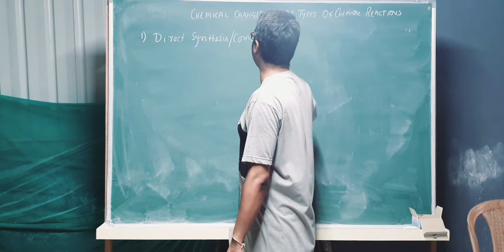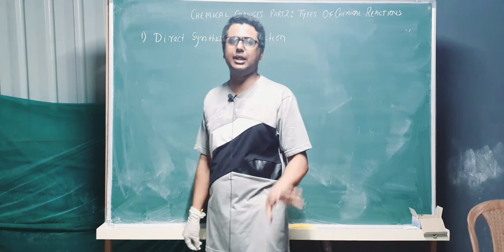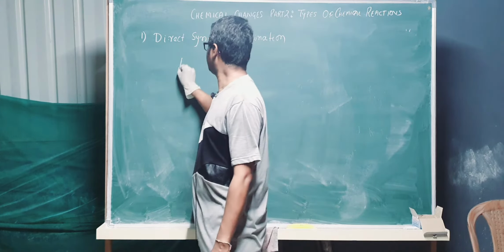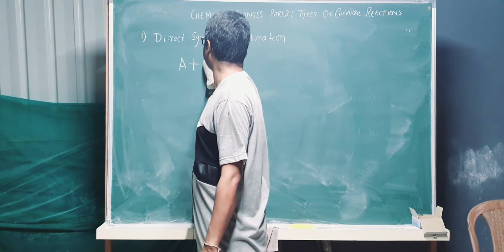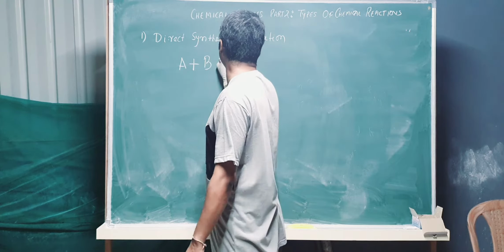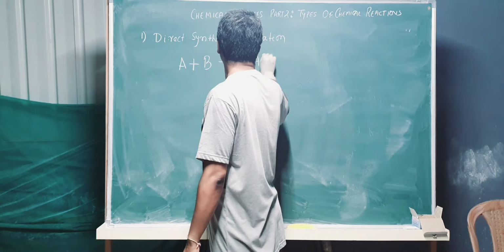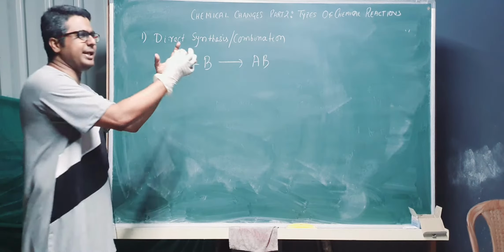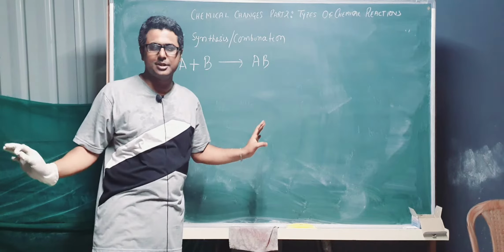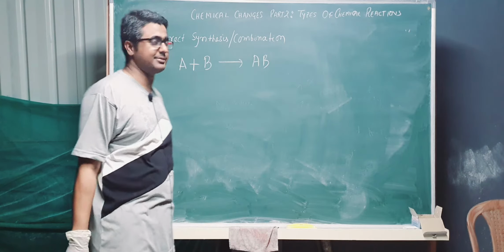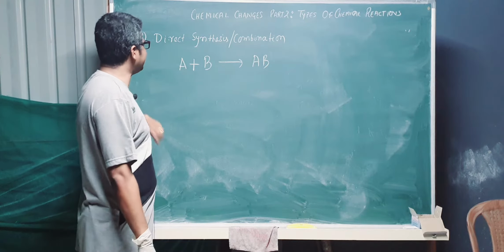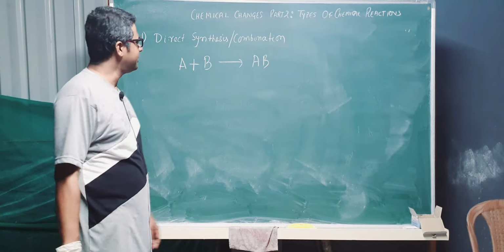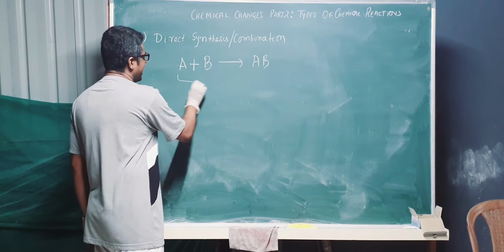So first of all, we are going to write an alphabetical structure type reaction. What is the kind of reaction that we mean by this term? So A plus B, it is just a combination of two things. You can see there is one thing that is A, another thing that is B, combining to form AB, clear?